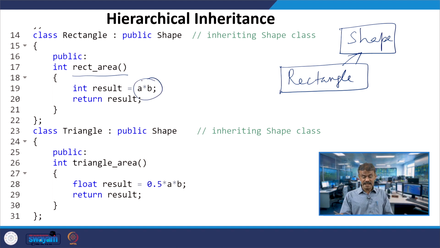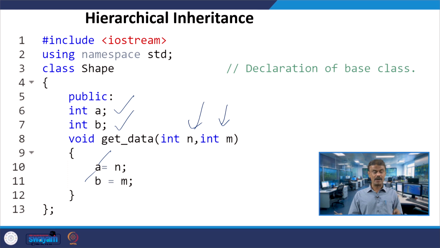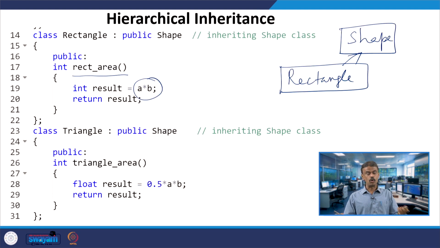Since it is inheriting shape, you have A and B in shape, whatever you are passing through get_data, and you are setting them here. So the A and B values can be accessed by rectangle. If you look at the figure, they are publicly inheriting. A and B will be multiplied and stored in the result, and at line number 20 you can see it will be returned. That is your rectangle member function.